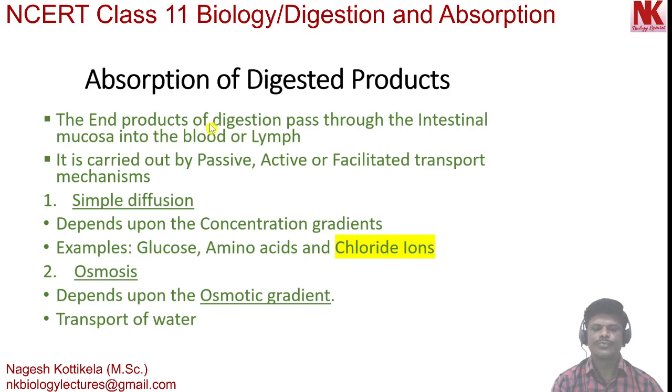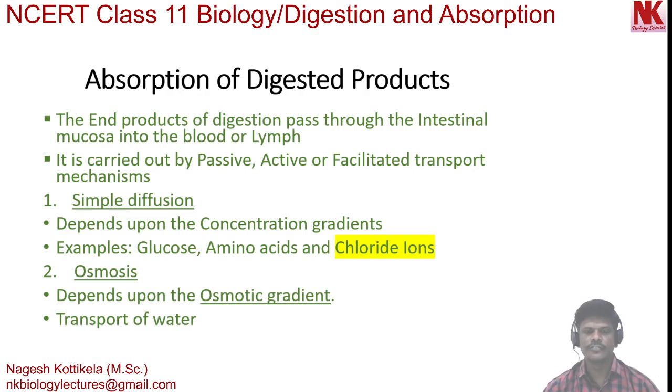The end products of digestion pass through the intestinal mucosa into the blood or lymph. This process is called absorption. Here, the end products of digestion can be glucose, fructose, amino acids, fatty acids, glycerol.